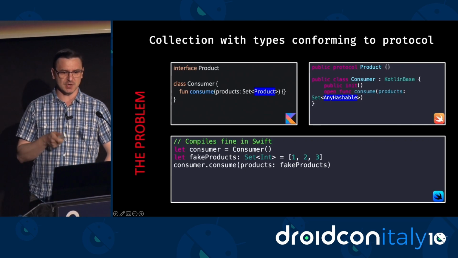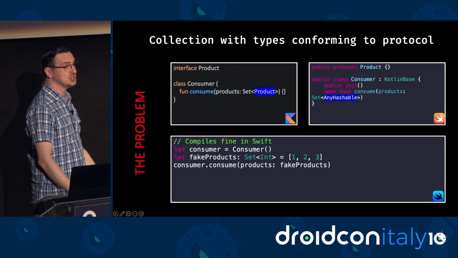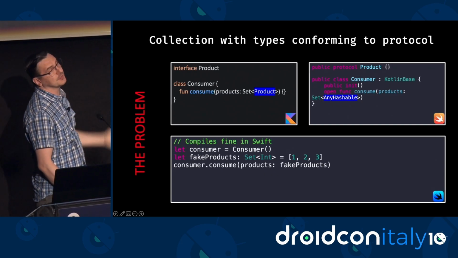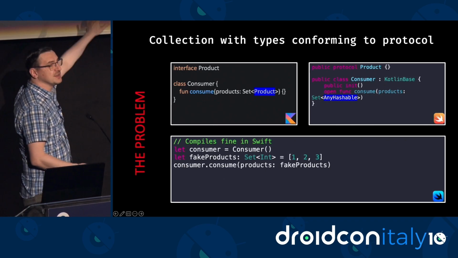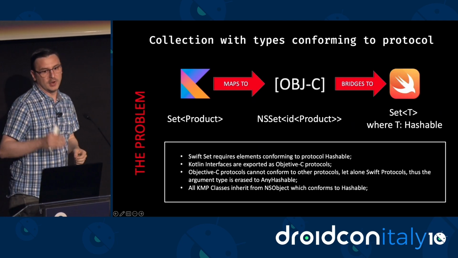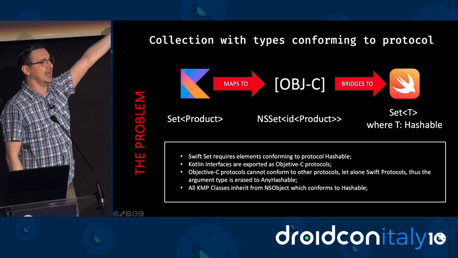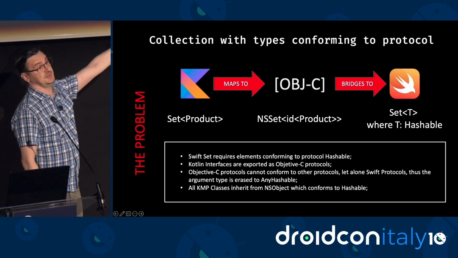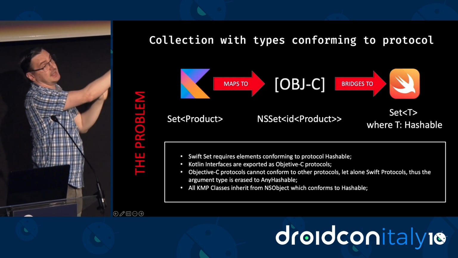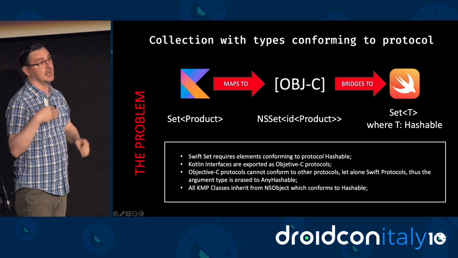And things get even stranger when you look at the sample code here. You see that we can pass a set of integers. We can pass it to the method consume. The code compiles because integers, of course, are hashable. But of course, this is not going to work at runtime. So what is going on here, right? Whenever you use Set in your KMP API, it's going to be mapped to NSSet in Objective-C. In Objective-C, NSSets are bridged to Sets in Swift. And Swift Sets require that all elements conform to the Hashable protocol, a Swift protocol.